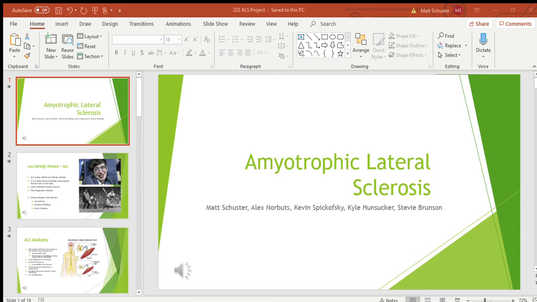ALS affects upper motor neurons and lower motor neurons in the cerebral cortex and the spinal cord. Proteins do not break down, which causes plaques in the brain, killing the motor neurons. This causes degeneration of our brain over time. Lateral scarring of the corticobulbar tract of the spinal cord causes peripheral nerve damage, resulting in muscle atrophy. The neurotransmitter glutamate is overproduced and microglial cells become present to clean up the area.